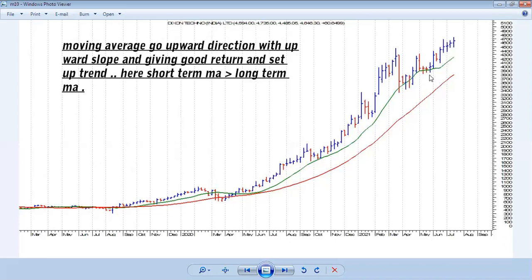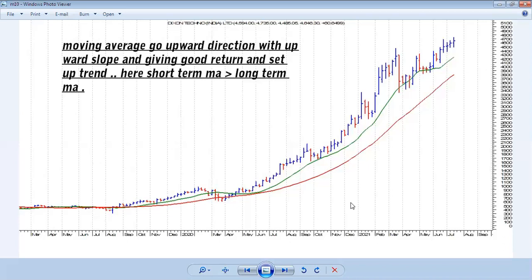Here you will see this chart also showing that. In a strong upward direction, price never reaches the short-term moving average most of the time, and never comes towards the long-term moving average, and this gap also keeps increasing regularly.